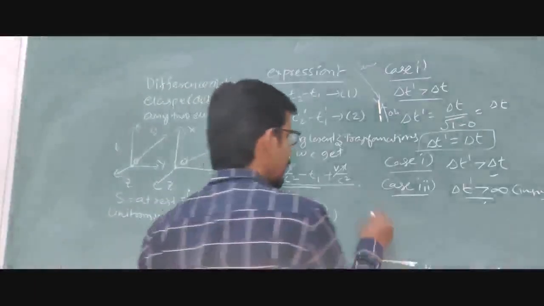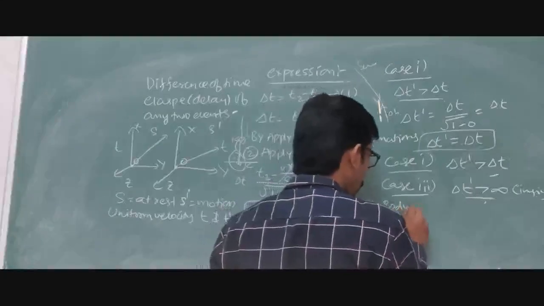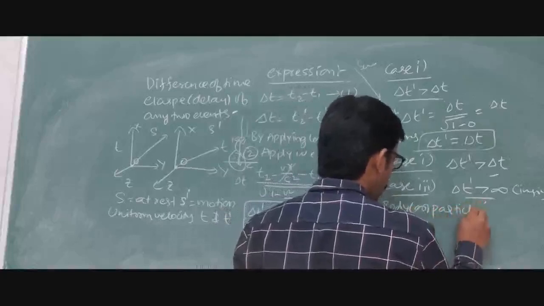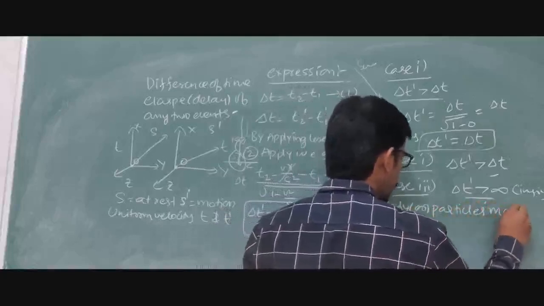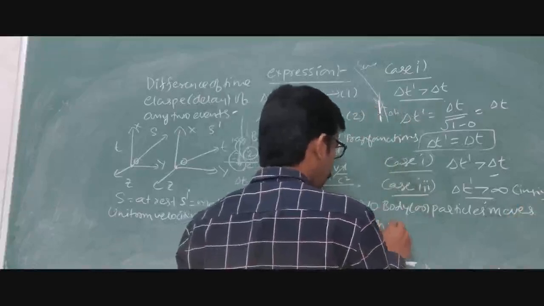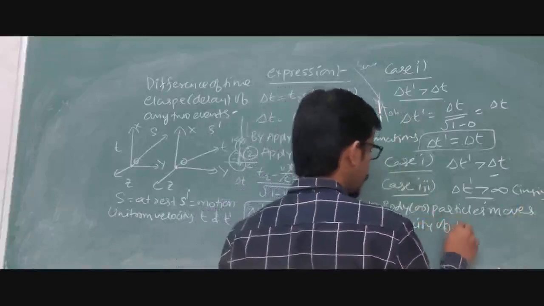So the last conclusion is that no body or particle moves with the velocity of light.